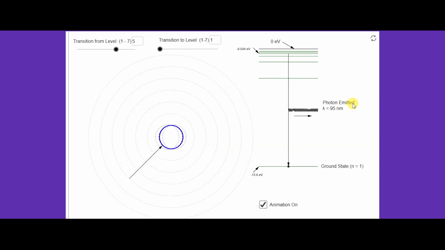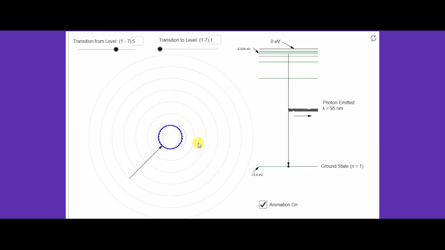So a photon is emitted. From this simulation, we can conclude that when an electron transits from a lower energy level to a higher energy level, photon absorption takes place and energy is absorbed. And when an electron transits from a higher energy level to a lower energy level, a photon is emitted, or in other words, energy is released.